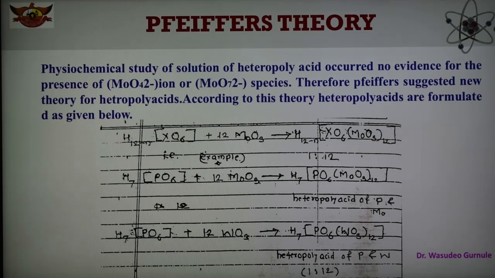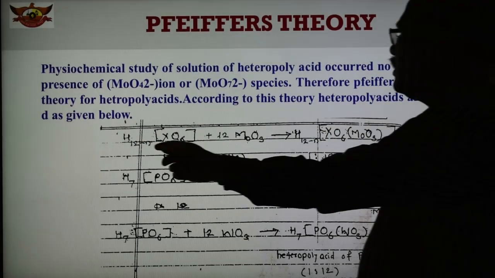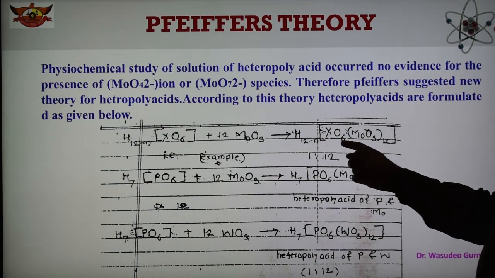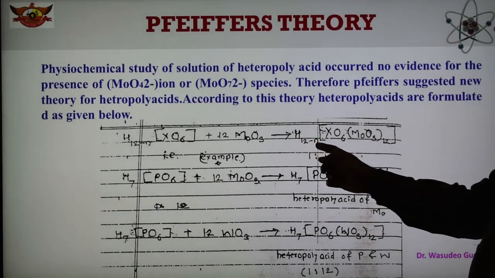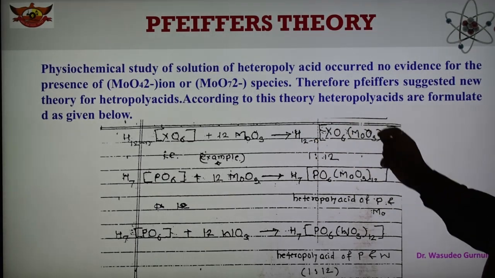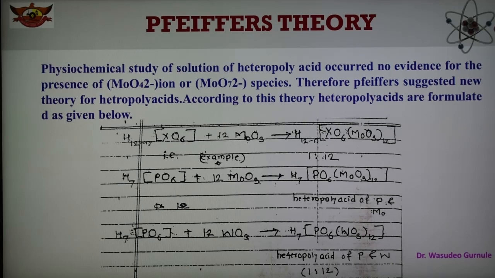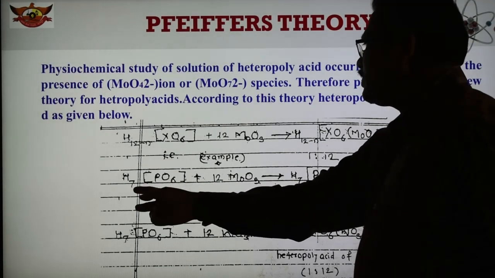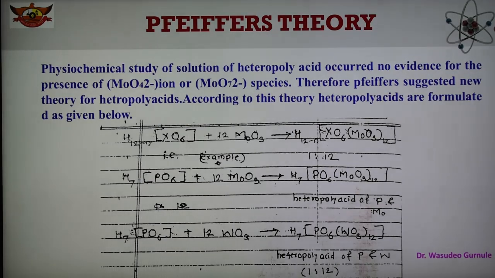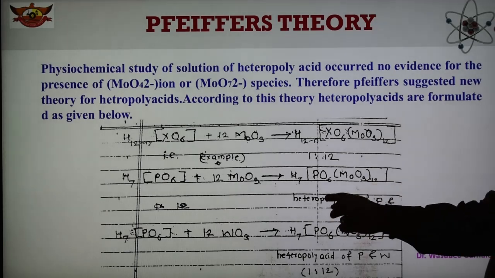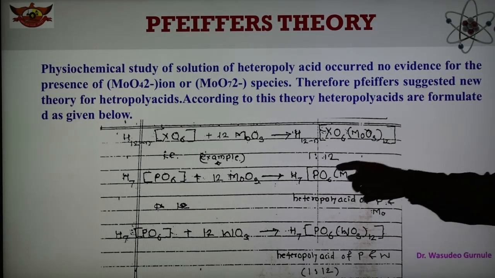According to this theory, heteropoly acids are formulated as given here in the slide: HXO6 plus 12 molecules of MoO3, forming this type of heteropoly acid, H12-n XO6. So X is the heteroatom, and this is the complex in the ratio 1:12. Similarly we can take H7PO6 with 12 MoO3, that is H7PO6·12MoO3. This is the heteropoly acid of phosphorus and molybdenum. So this is the example.